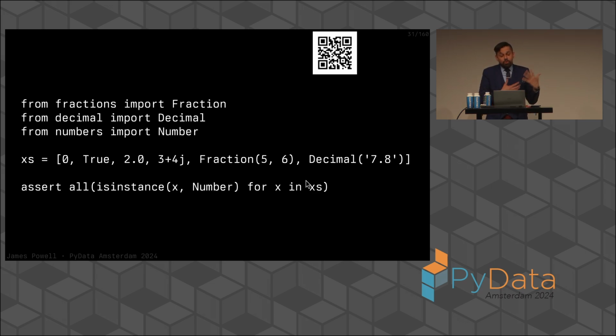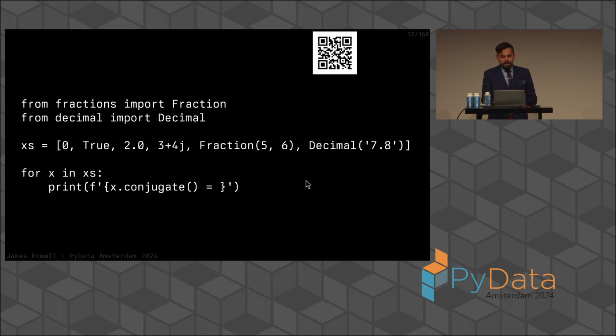In fact, we can actually do this. In the Python standard library, there's a numbers.Number, and you can assert that this is an instance of a numbers.Number. I've never actually seen anybody do this in real code. I don't know who uses the numbers module, but it does exist. But it doesn't really matter, because if we look at how these things are implemented, it turns out that we can compute things like the complex conjugate on all of these data types.